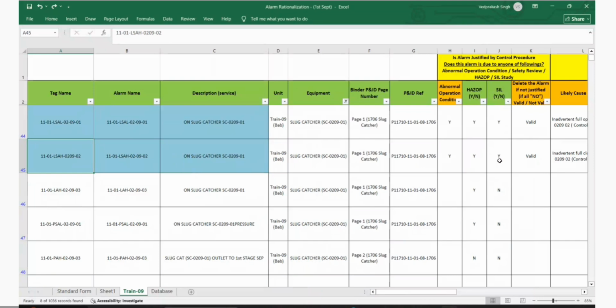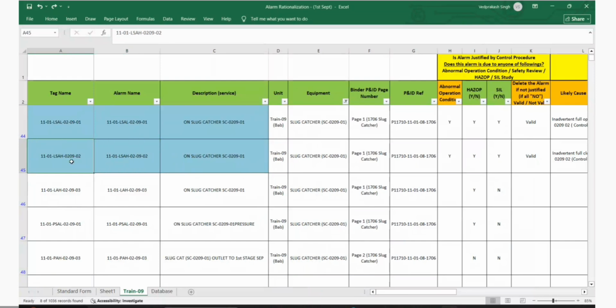Is this a pre-alarm or a trip alarm? LSAH is trip. It is the trip safe alarm, not pre-alarm. So it's a trip. It's just not considered as an IPL. Then if it is a trip alarm, it should be PSAH, right? Why become PSAH or LSAH?